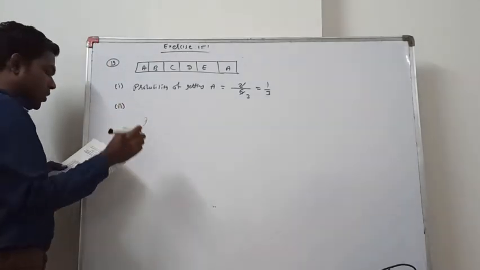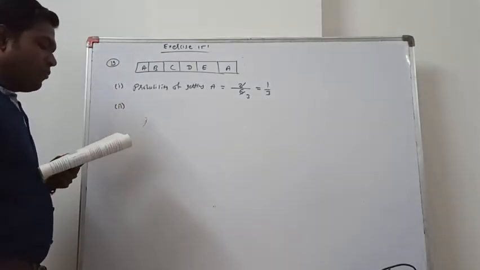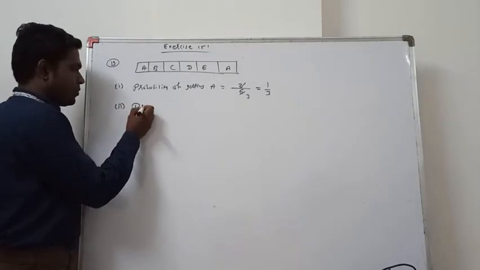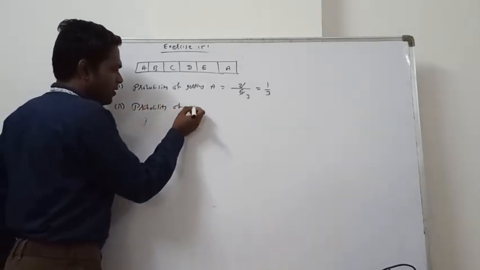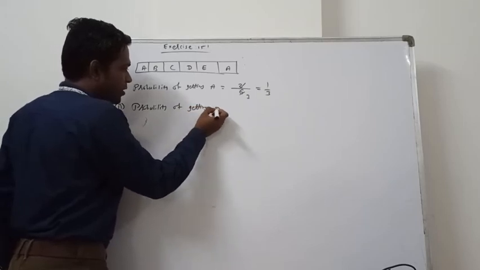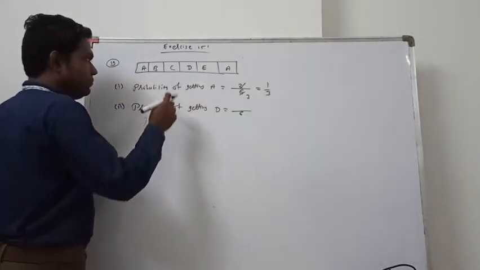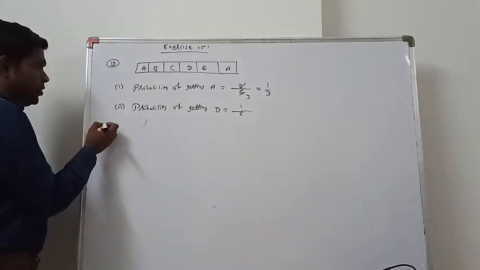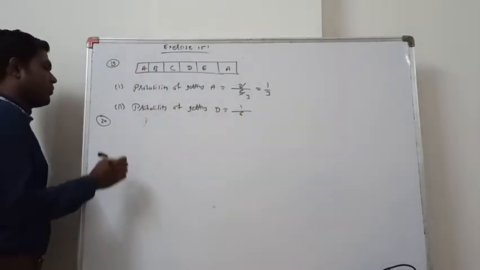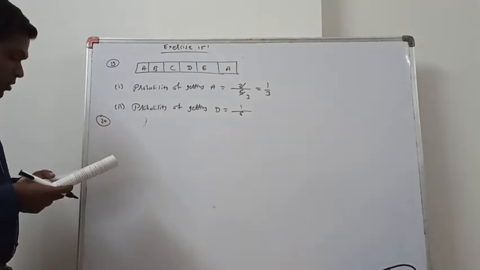Now second one, that is probability of getting D. Total 6, D only one side, then answer is 1 by 6. Next question number 20.